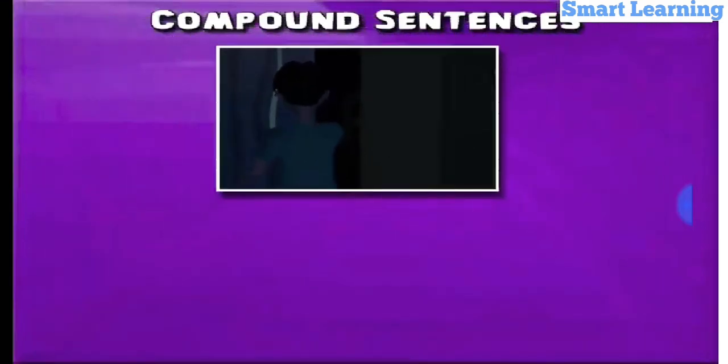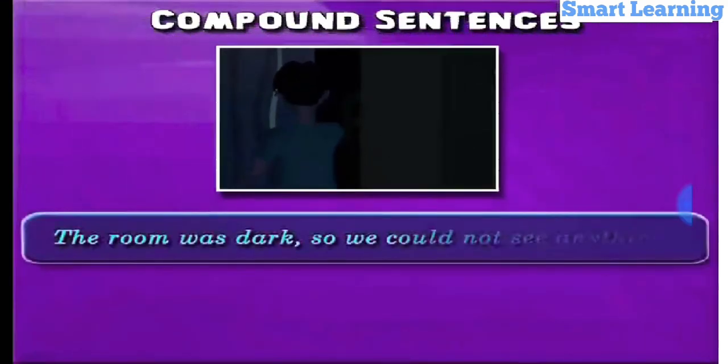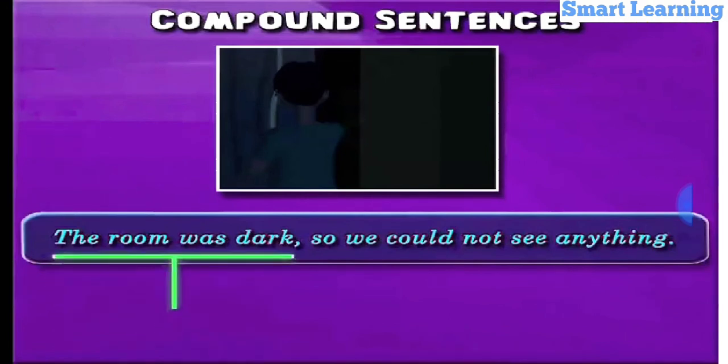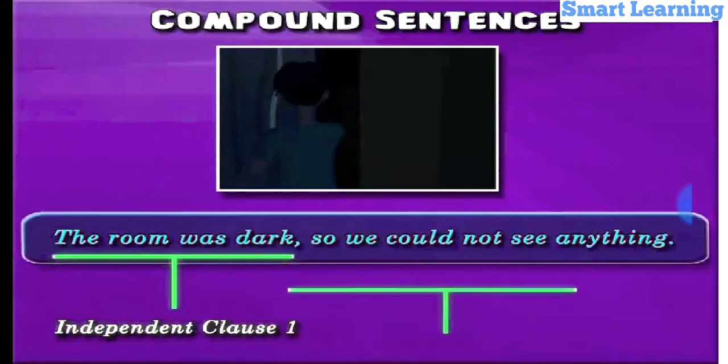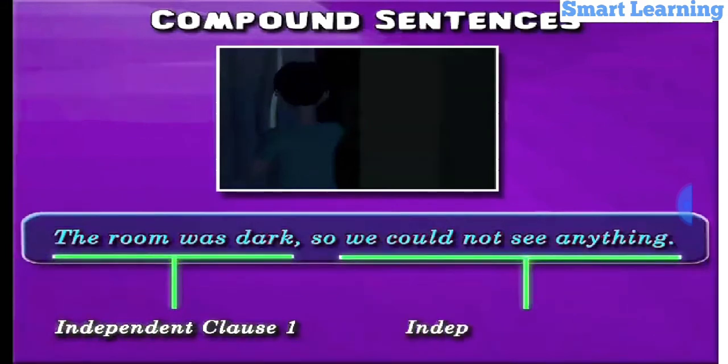The room was dark, so we could not see anything. This sentence can be broken up into two independent clauses as follows. The room was dark, independent clause 1. We could not see anything, independent clause 2.